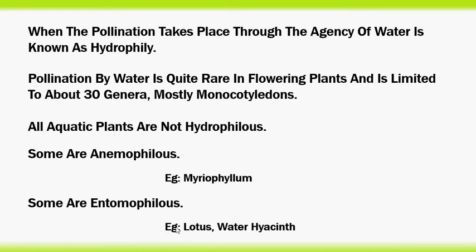Example, lotus, water hyacinth. So in these plants the flowers are present on the surface of water. As a result, the pollen grains from these flowers are carried either by wind, that is anemophilous, or by insects, that is entomophilous, not by water.